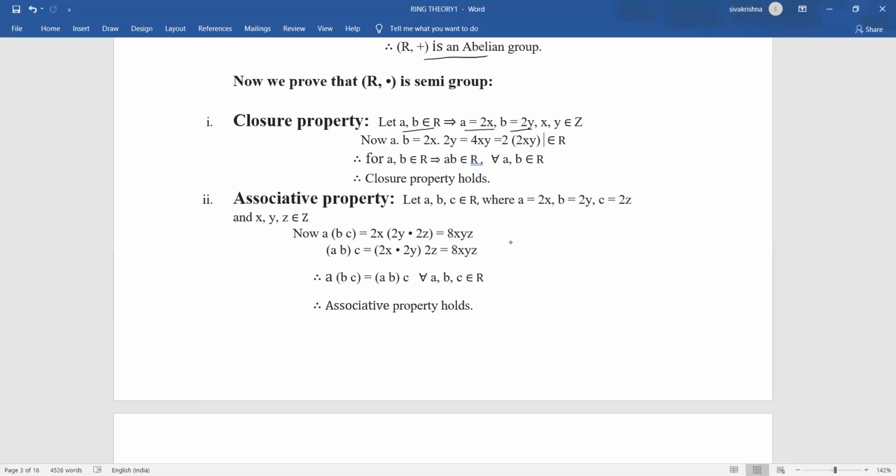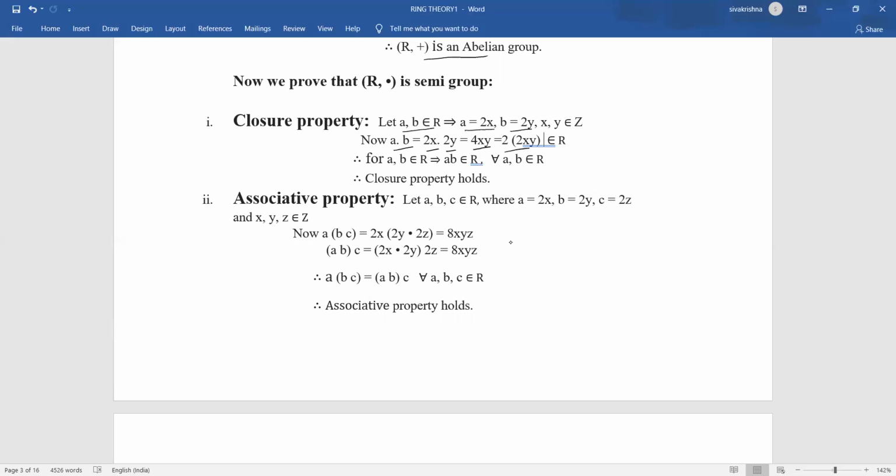So in closure property, with respect to multiplication, we have to prove that the product of those two elements should also belong to our set capital R. So I consider A into B. A is nothing but 2x and B is nothing but 2y. If we multiply these two elements, we get 4xy. And I am writing this 4xy as 2 into 2xy.